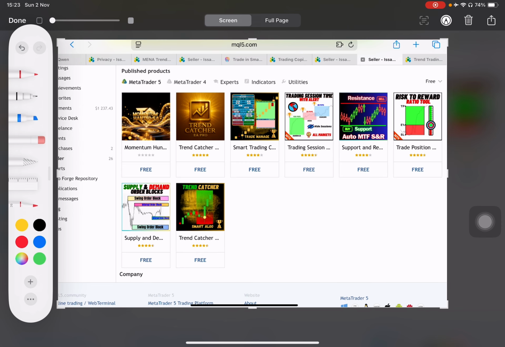Let's imagine that trading is this table right here, okay? And let's make it this way: this table has three legs. With these three legs, the table stands straight and horizontal. If you remove one of these legs, the table is gonna fall.